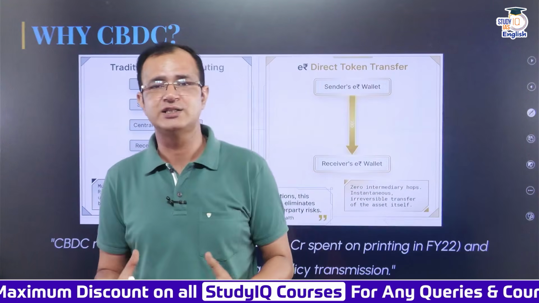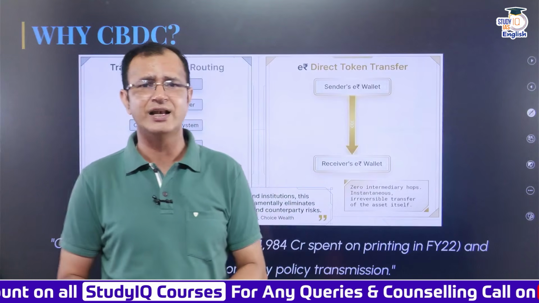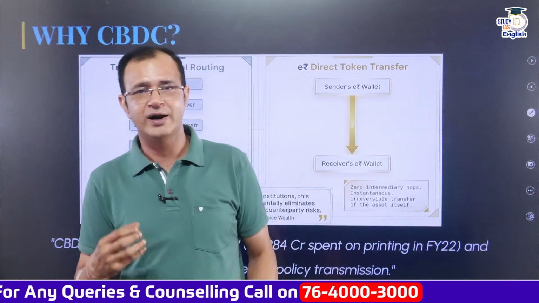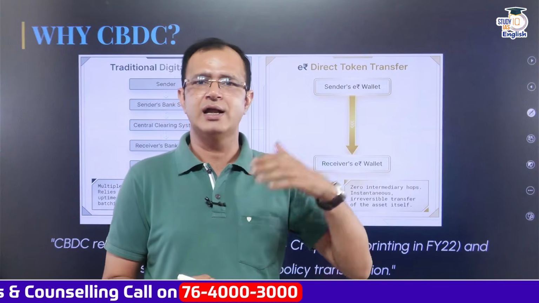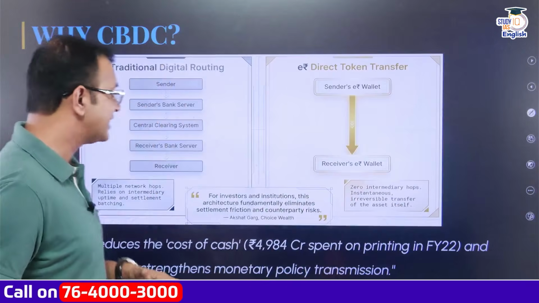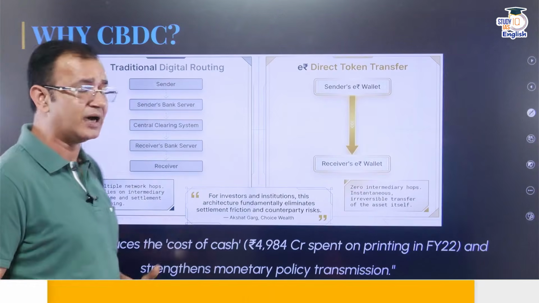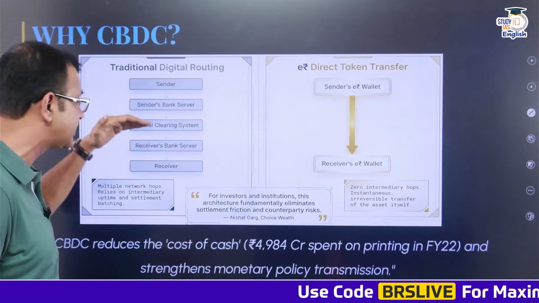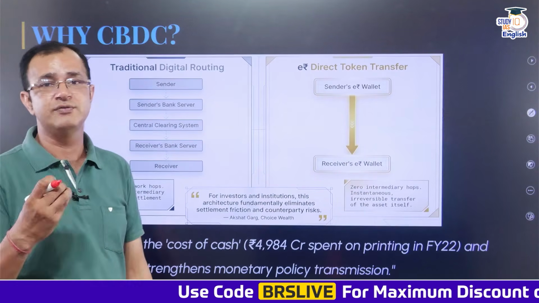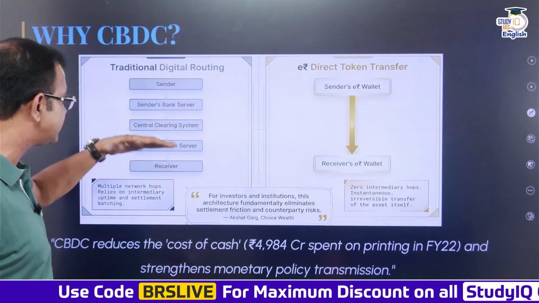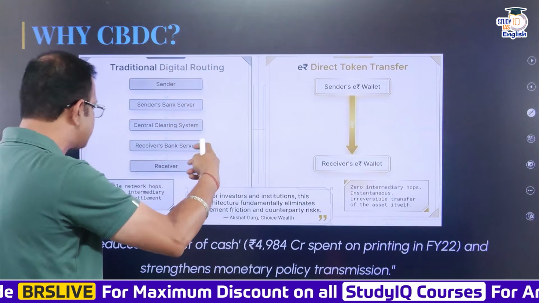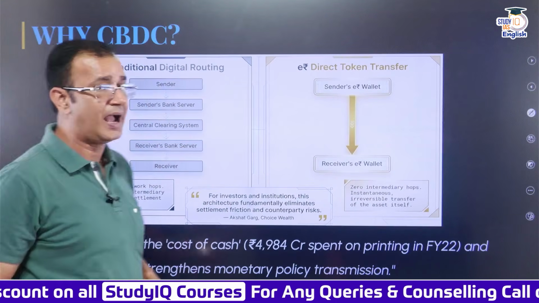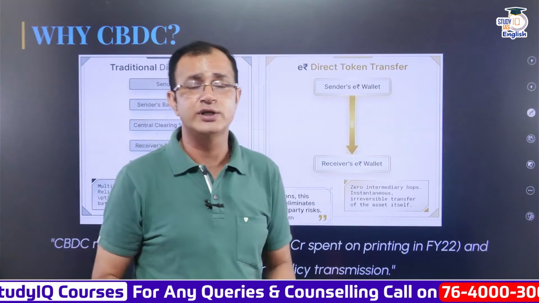Now, when it comes to the CBDC, what is the need right now? You must have seen while making a payment through UPI, sometimes the payment gets stuck, and then there is a reversal that happens in a day or two. In digital routing, there is a sender. The sender is you. You send money through the sender's bank server, which then goes to the central clearing system and then to the receiver's bank server, and then the receiver gets the money. So there are multiple hops, and it relies on intermediary uptime as well as the settlement batching. So this is how UPI works.